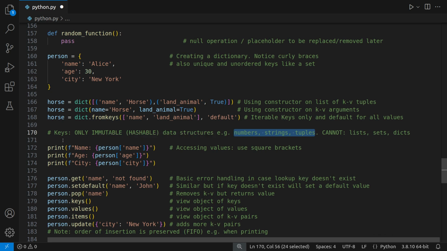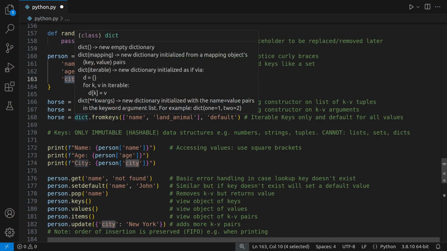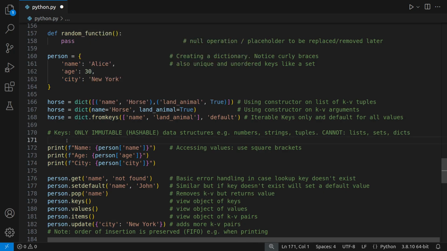Now, how do we access values in a dictionary? Oh, and by the way, you'll get used to just seeing strings most of the time. You're going to have a string as a key. So that's the easiest way to remember it. Typically, in a NoSQL database or a key value store, your key will almost always be a word, which is basically a string. So don't worry about that too much.